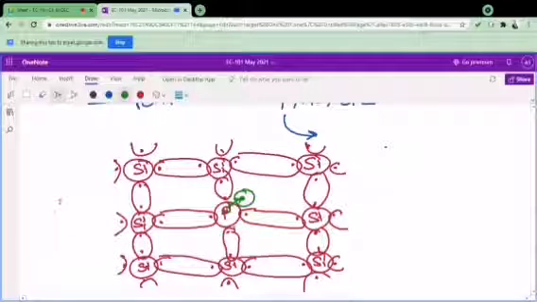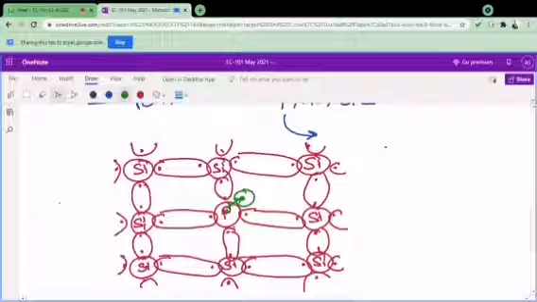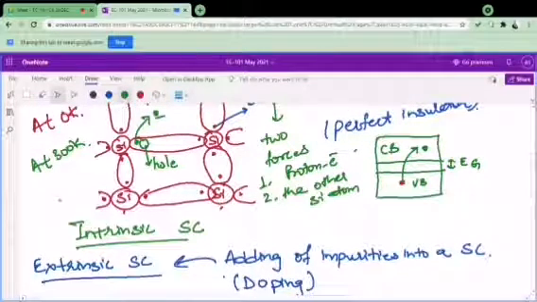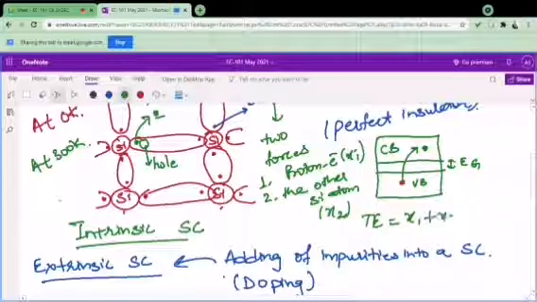It means we need to provide very less energy in comparison to the earlier energy to make my one electron free. Earlier, if for example I take the proton-electron energy as x1 and the other silicon atom energy as x2, then the total energy required to free my electron was equal to x1 plus x2.